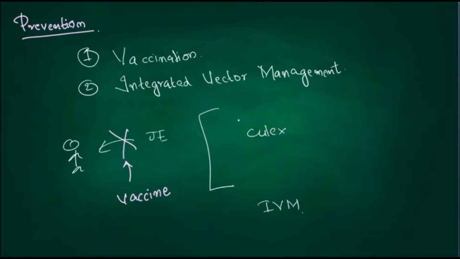That is one way. Second is, if we can stop the multiplication of the Culex mosquito, that also can prevent Japanese encephalitis. So what are the two methods? One is vaccination, second is integrated vector management.